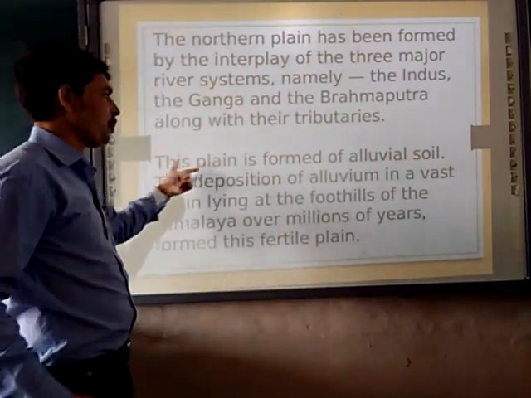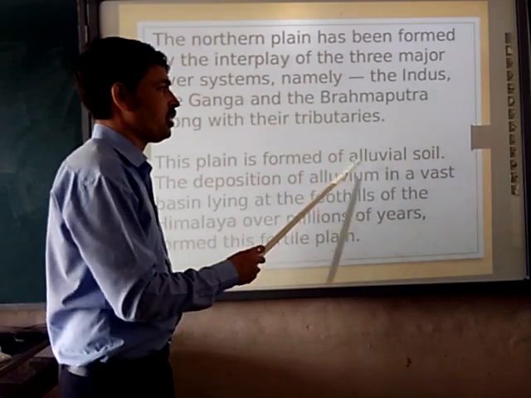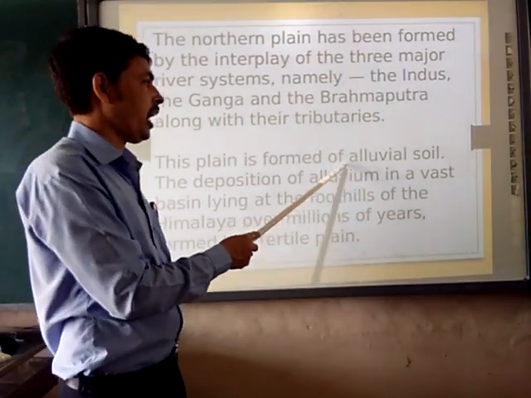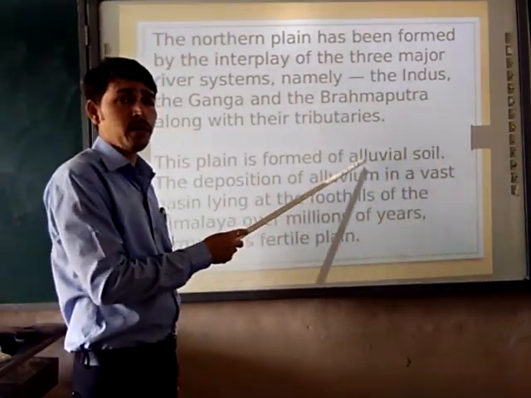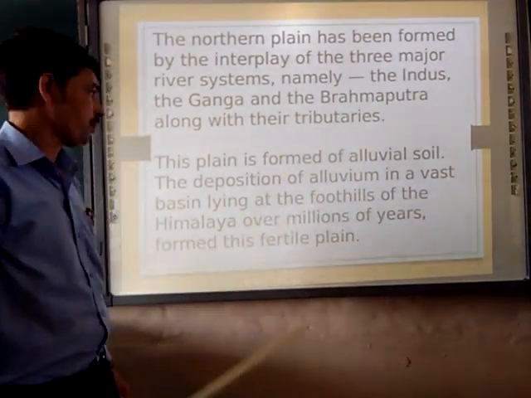Let's see now. This plain is formed of alluvial soil. So in this plain, which type of soil is there? The alluvial soil is present. We are going to discuss alluvial soil again, in two types.